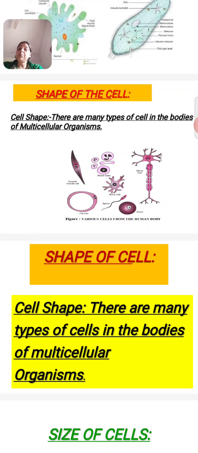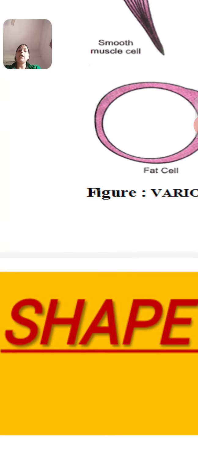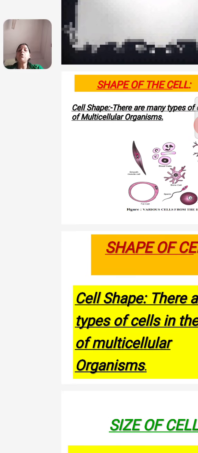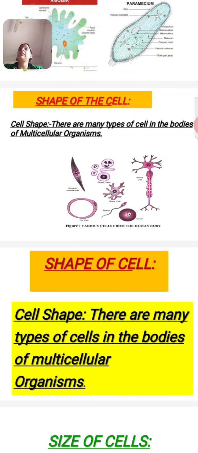Nerve cells and muscle cells are present in our body, but dear students, you have to see there are so many different types of cells, not of similar shape. That means cells do not have a similar shape.